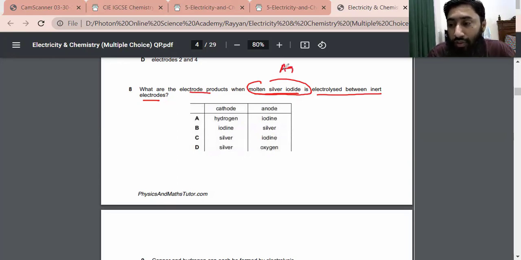In case of silver iodide, silver ion carries positive charge, so silver ion will go towards anode. Oh no, silver ion goes towards the cathode, because the cathode carries negative charge.